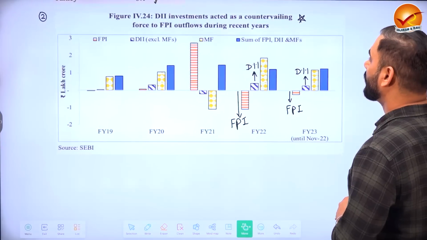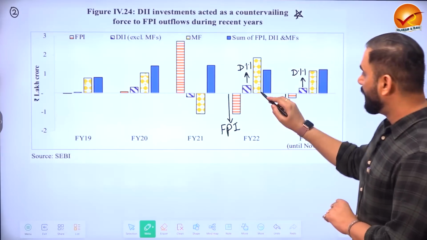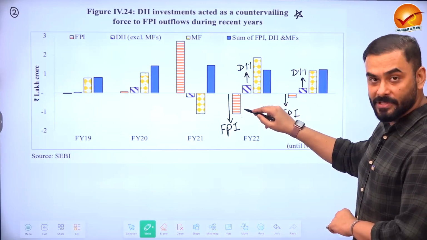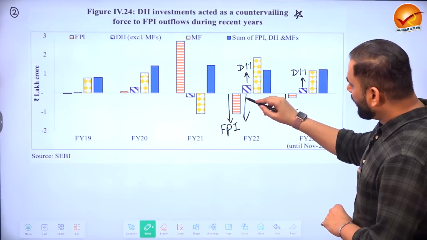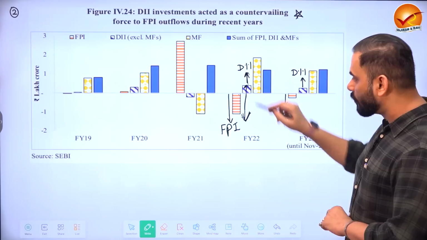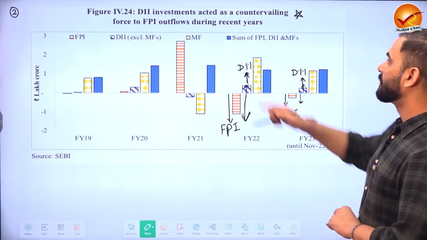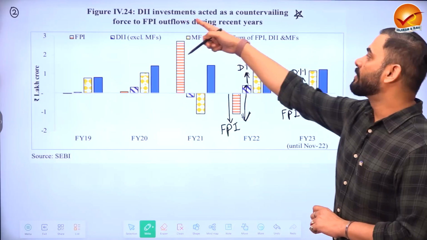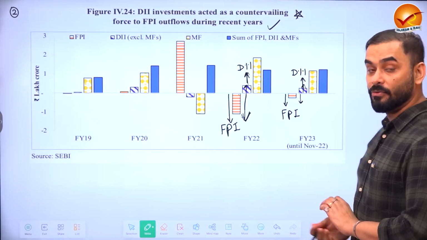And let us look at the domestic investor. See, this is what I was talking about. So every time, guys, this graph shows that foreign portfolio investment is coming down. Every time our FPI was coming down, our domestic investment was trying to compensate. See, FPI coming down, domestic investment trying to compensate. That is why the economic survey says domestic institutional investment acted as countervailing force to FPI outflow.